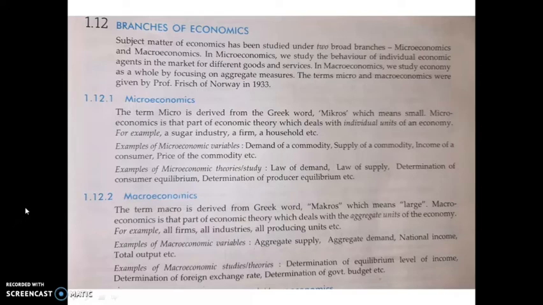Microeconomics is also known as price theory, whereas macroeconomics is also known as income theory.